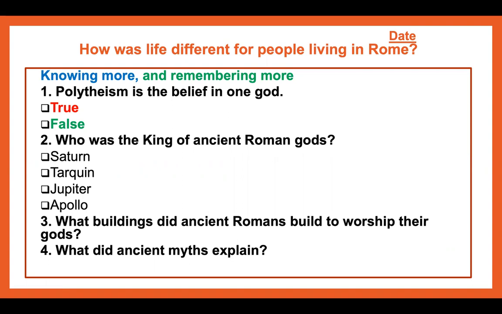Second question, who was the king of ancient Roman gods? Was it Saturn, Tarquin, Jupiter, or Apollo? Pause the screen and write down the answers. Question 3. What buildings did ancient Romans build to worship their gods? Pause the screen and write down the answer.